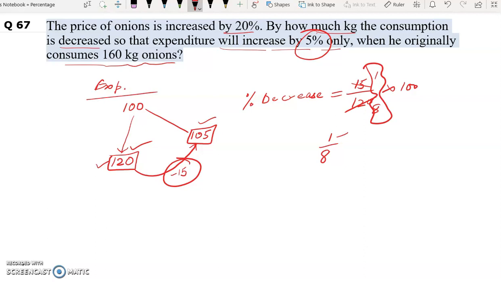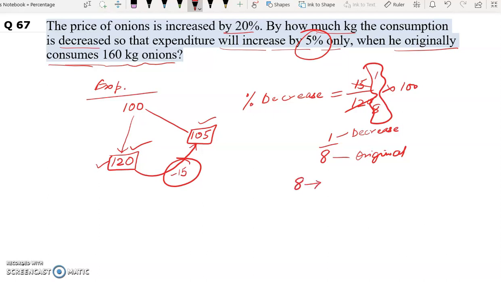So this means one part is decrease and 8 part is original. Now in our question, original is given as 160 kg when he originally consumes 160 kg onions. So original is 8 units.